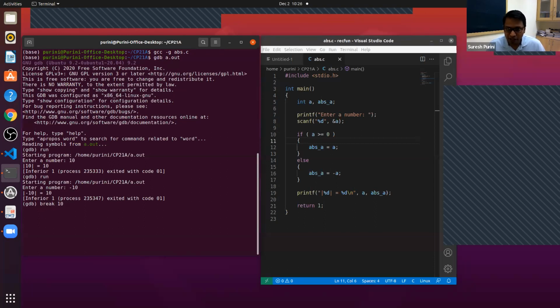10 is line number 10 in my program, which you can see on the right hand side in the editor. Break 10. Okay, now it said there is a breakpoint set on line number 10 in the file abs.c. Now let's run the program. When you run the program, when it encounters line number 10, it doesn't execute. It stops there. Run.